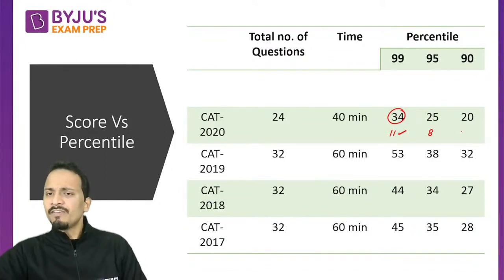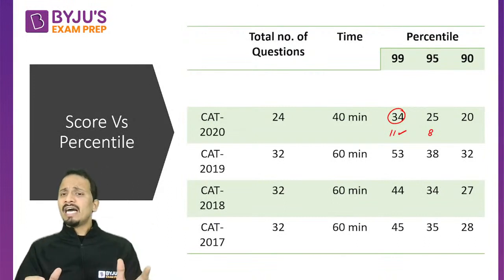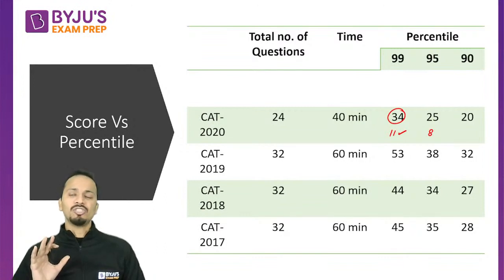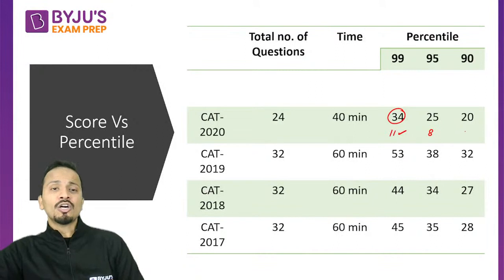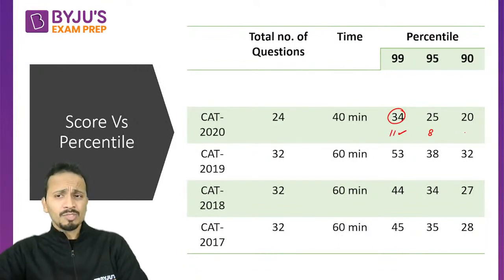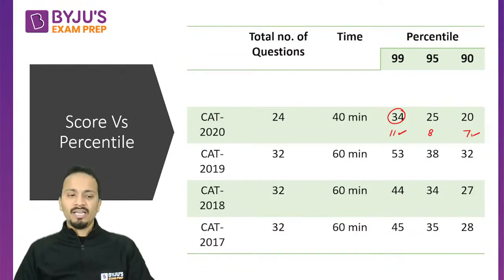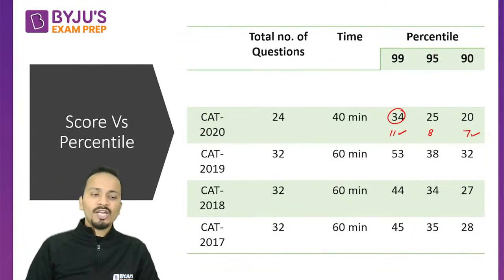you will get 95. And if you just want to take care of the sectional cutoff for IIMs, if you know that each of the IIMs, even the top IIMs, they have a sectional cutoff of 90 percentile. All right. So in order to clear the sectional cutoff for each of the IIMs, you just need to make 7 questions correct, and that's it. You will be able to get 90 percentile. All right. So this is the percentile score mapping for 2020.